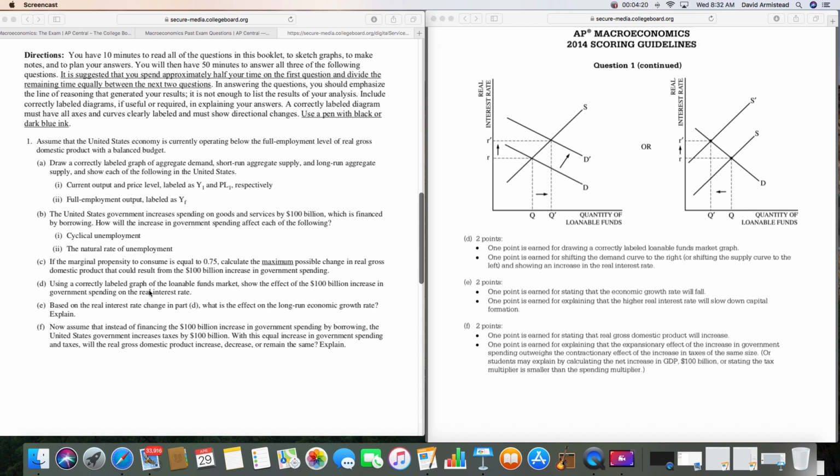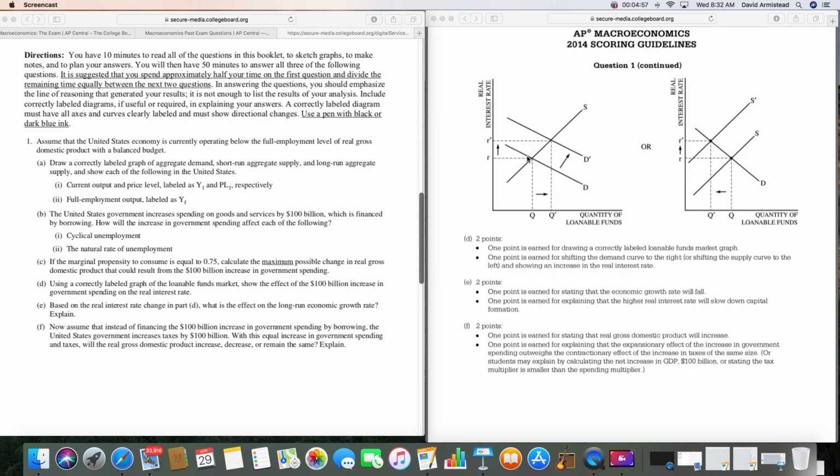Using a correctly labeled graph of the loanable funds market, show the effect of the $100 billion increase in government spending on the real interest rate. All right. Okay, there are 2 possible correct answers for this. I taught you guys the demand side. Ignore this over here. They have supply decreasing, causing the real interest rate to go up, or they will take demand increasing, causing the real interest rate to go up. Either one of those is correct. I taught it on the demand side because I just think that makes a little bit more sense.